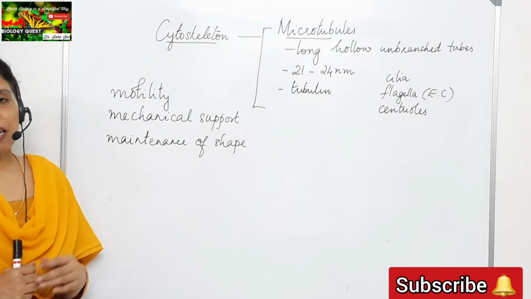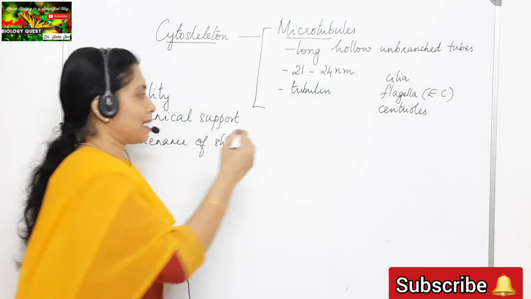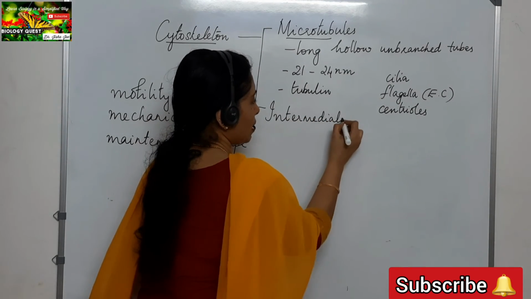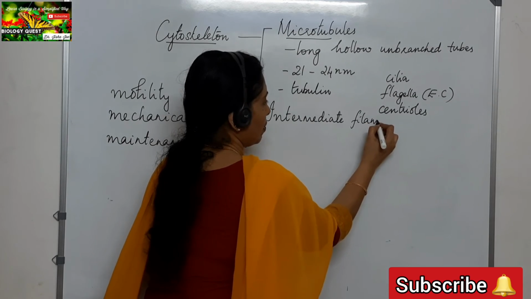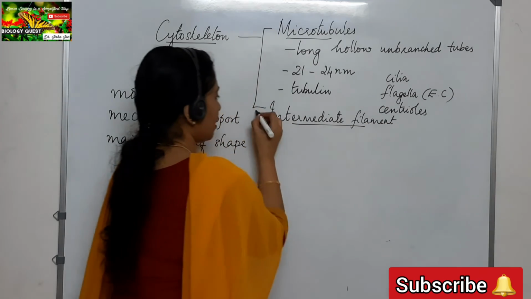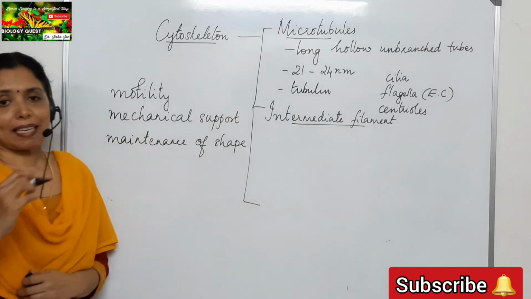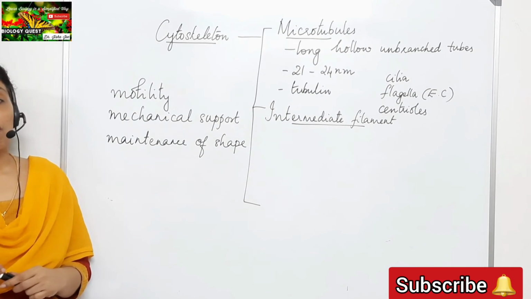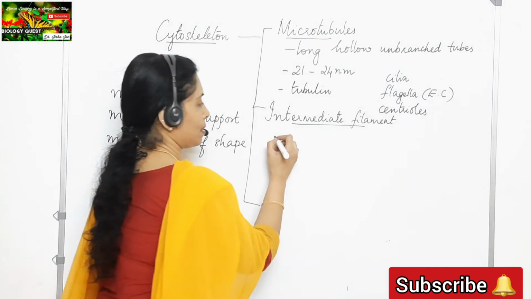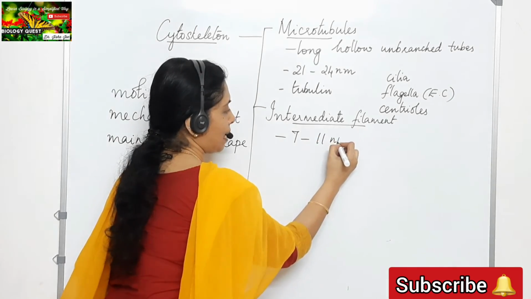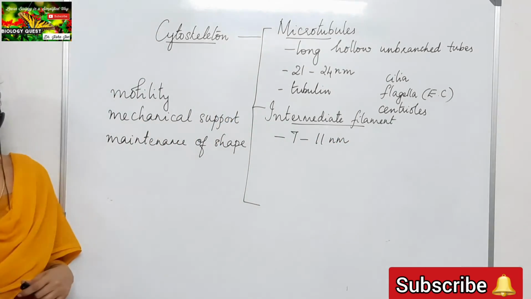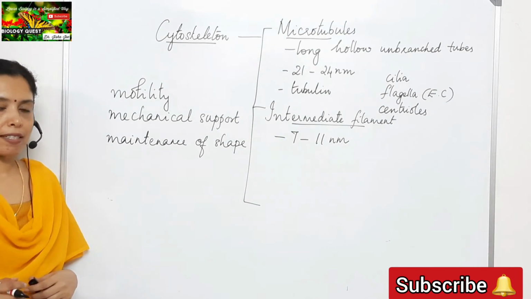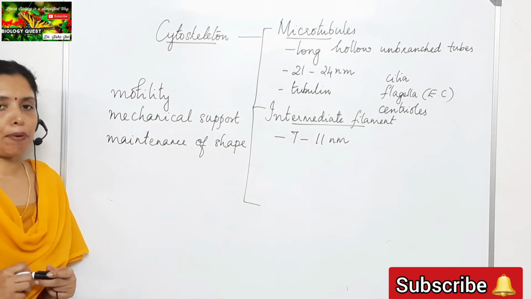Now coming to the second class of cytoskeleton, which is the intermediate filament. This intermediate filament has a diameter of 7 to 11 nanometers, and the function of intermediate filaments is the maintenance of the shape of the cell. Helps in maintaining the shape of the cell.